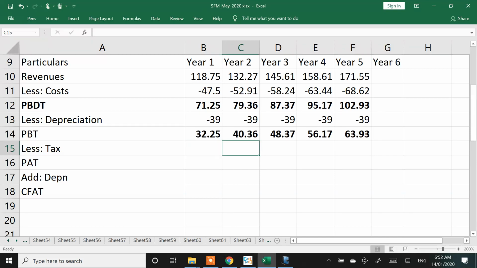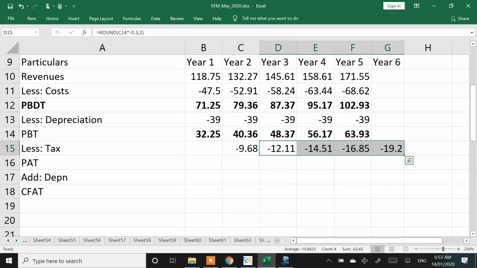Now coming to tax, it's like this. Previous year PBT into 30%. That's how I'm going to calculate the tax. I'll take the previous year PBT number and then compute the tax at the rate of 30%.